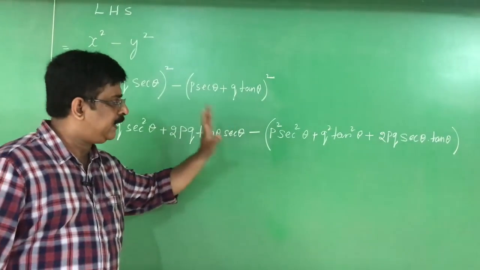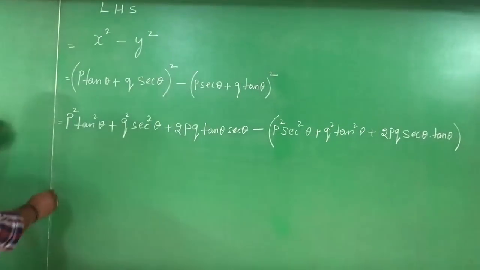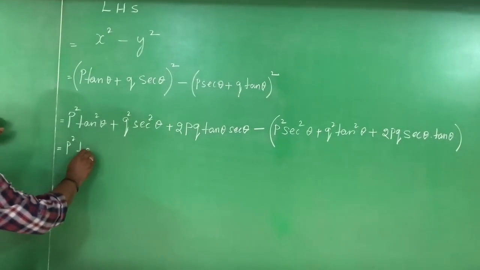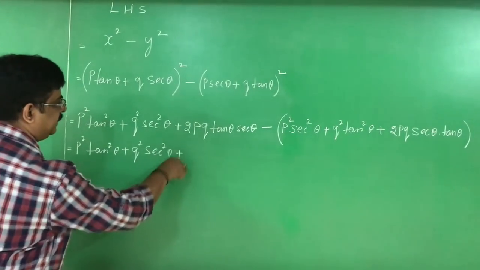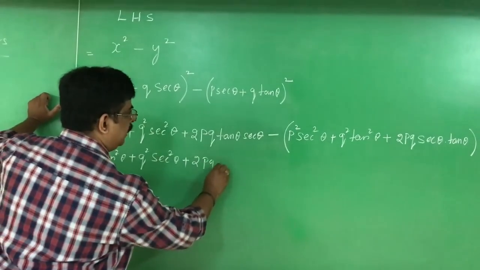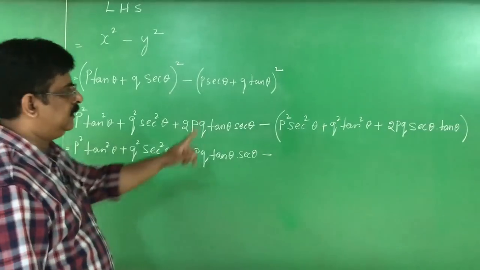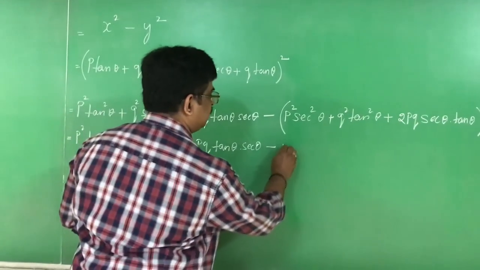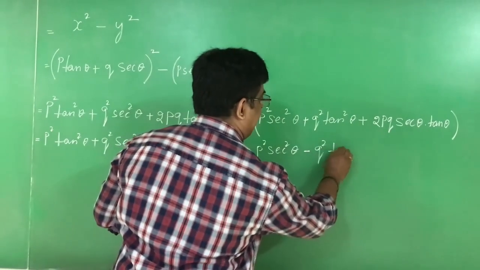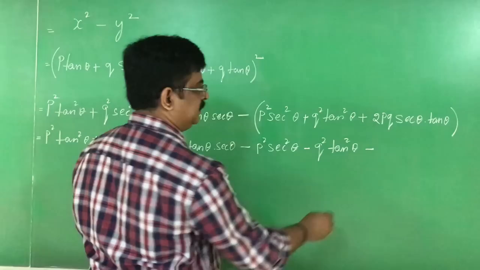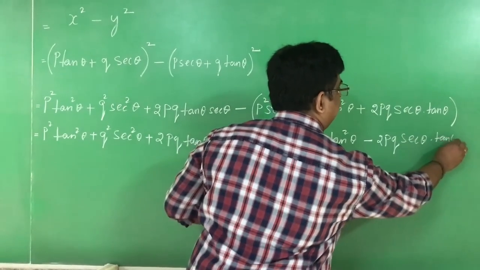But some children simply say that they can solve, but practically they are not able to. p square tan square theta plus q square secant square theta, writing as it is, plus 2pq tan theta secant theta, minus, we have to multiply, p square secant square theta minus q square tan square theta minus 2pq secant theta tan theta.